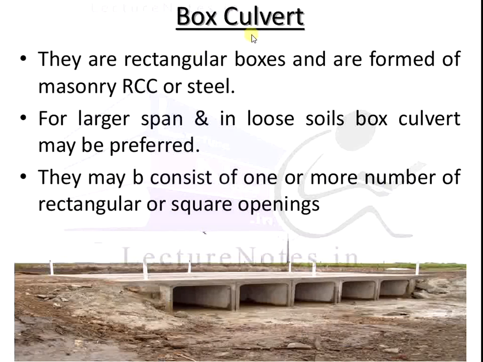Second one is the box culvert. The rectangular boxes are formed of masonry, RCC, or steel members. This is the box type of culvert, in a rectangular shape, and we can construct it with various materials such as RCC, masonry, or steel members.